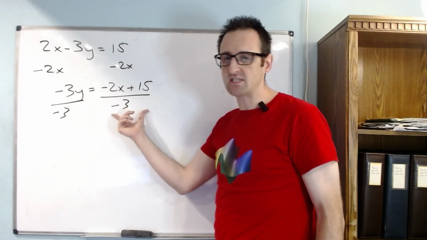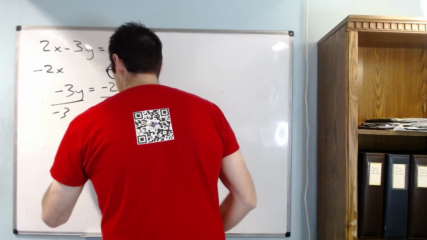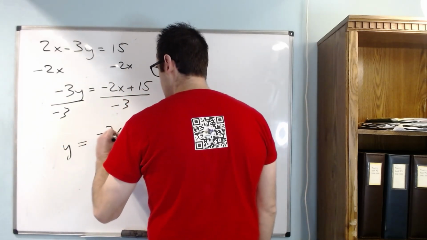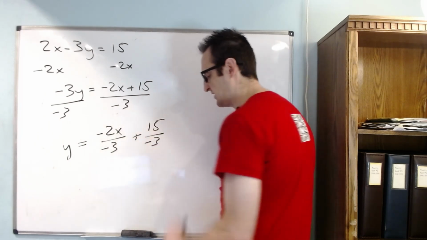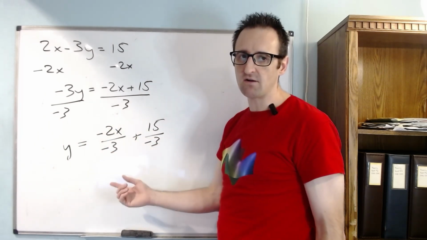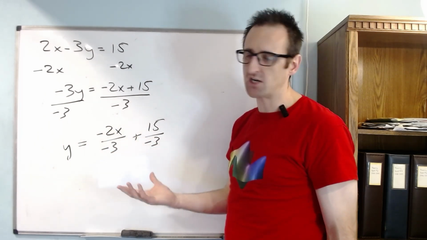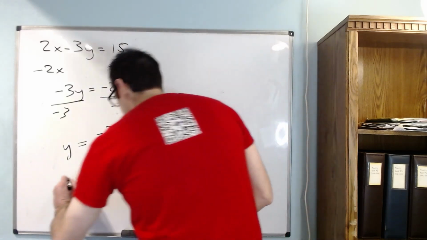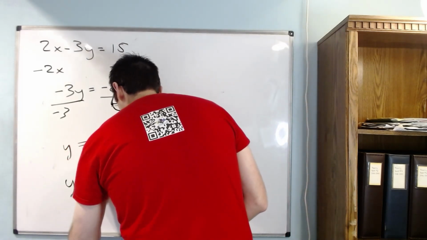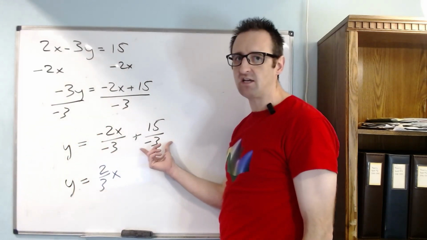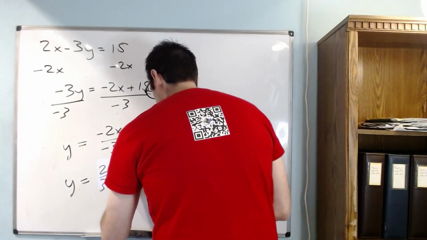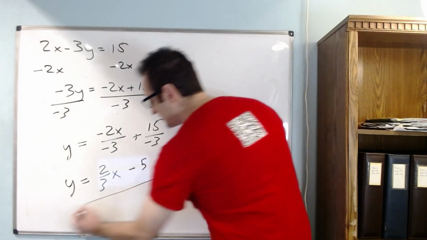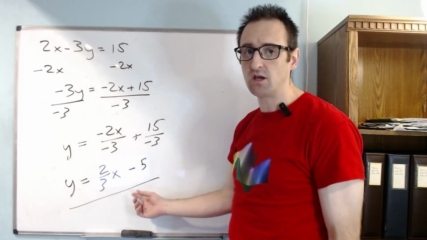So if you separate this into two different fractions, you'll have this: y is equal to negative 2x over negative 3 plus 15 over negative 3. For negative 2 over negative 3, the negatives will cancel, but you can't do much with the fraction besides that. And so this will just produce y equals 2/3 x. But then for this term here, 15 divided by negative 3 is negative 5. And so this will produce a minus 5. And this will be the slope-intercept form of the equation of the line.